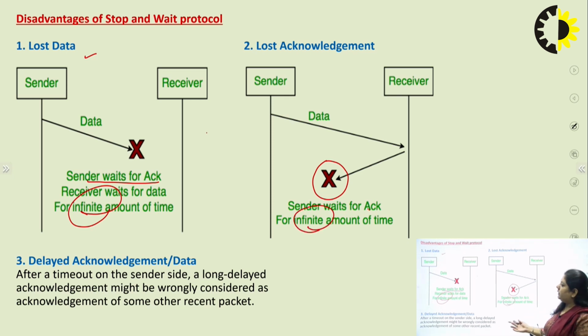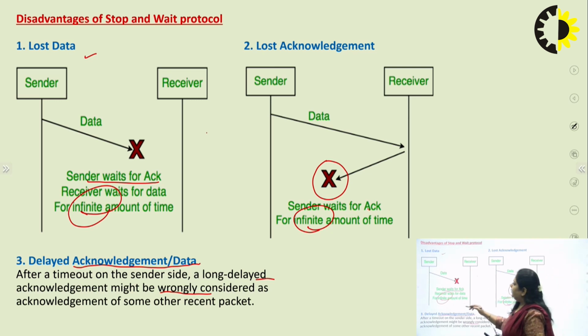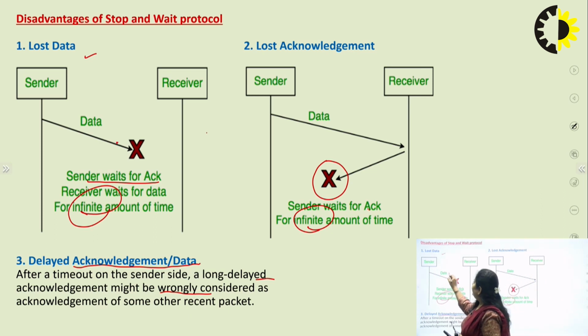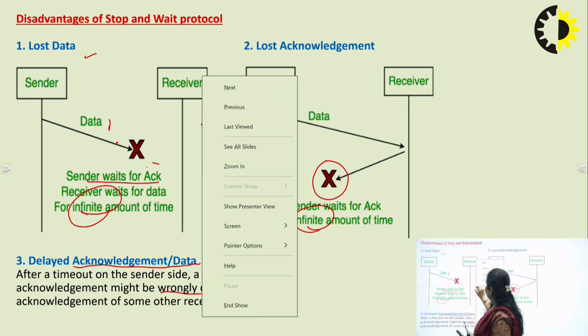What could be the third disadvantage? Delayed acknowledgement. After a timeout, a long delayed acknowledgement might be wrongly considered as the acknowledgement of some other packet. It means the data is received at the receiver side after a long duration of time and the acknowledgement is sent, while the sender has already sent another data. For example, here data 1 is sent to the receiver side. It could be received at the receiver side. Now the receiver received this data at time T1.